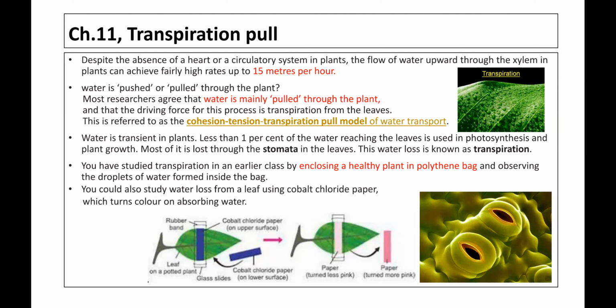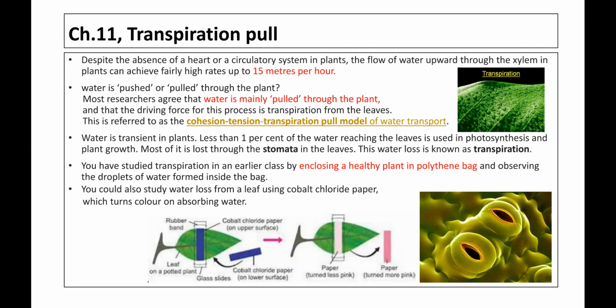Majority of plants translocate the water and minerals through the transpiration process, and that we call here transpiration pull, right? That we call it pulls the water. With the help of the transpiration process, it pulls the water from the root to the leaf.